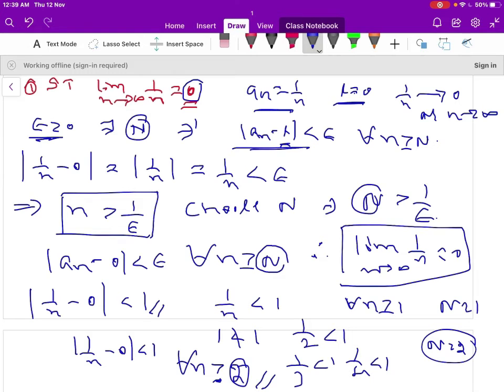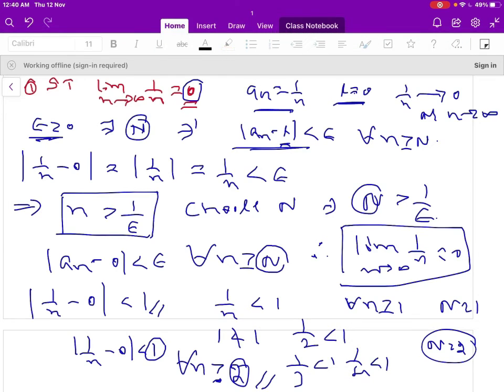So this capital N value depends on the epsilon. We have taken a particular value of epsilon here. If I consider some other epsilon, then capital N depends again on that particular value of epsilon. So this is another way to prove the result. So it approaches 0 when n tends to infinity for the sequence 1 by n.